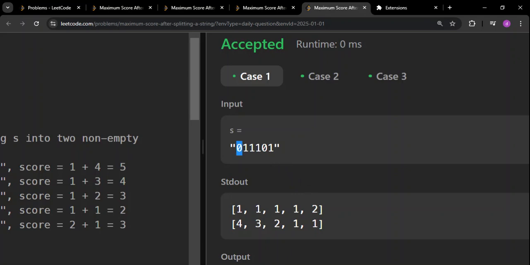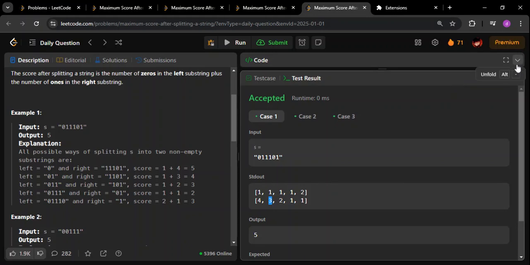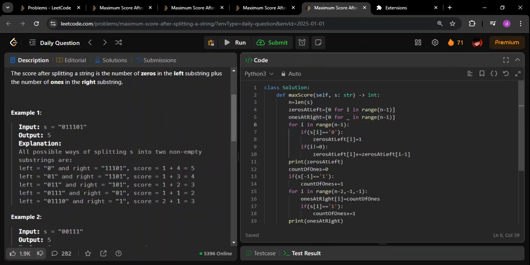If you talk about the last one, there are four ones towards its right. That's why here it is being populated as 4. And if you talk about this part, there are three ones towards its right, excluding the current index. So here it is 3. The reason they are slightly different is that in case of zeros we are including the current index also, but in case of ones we are not including the current index, because that is the requirement of the question. The current index has to be among one of them, so we include it in the case of zeros, but not in the case of ones. And then we are populating them.